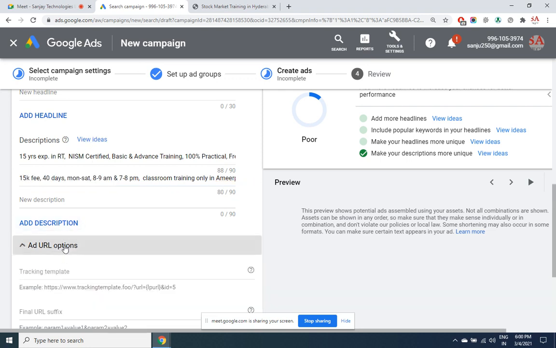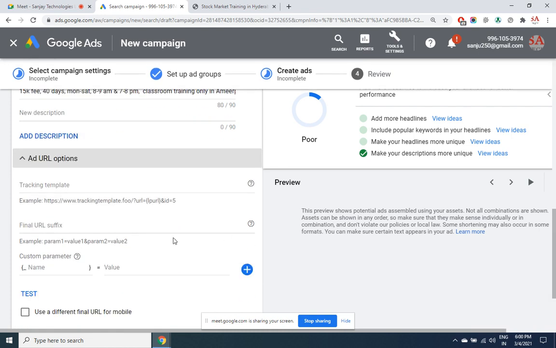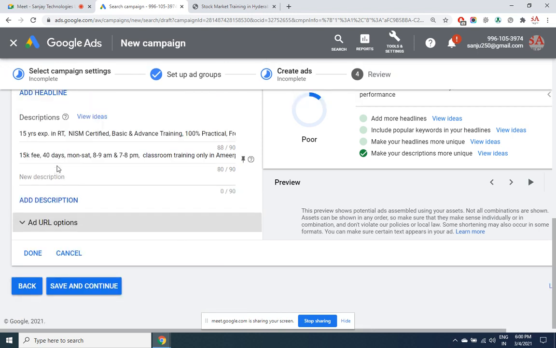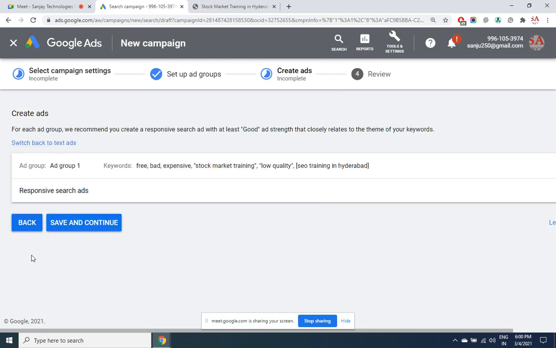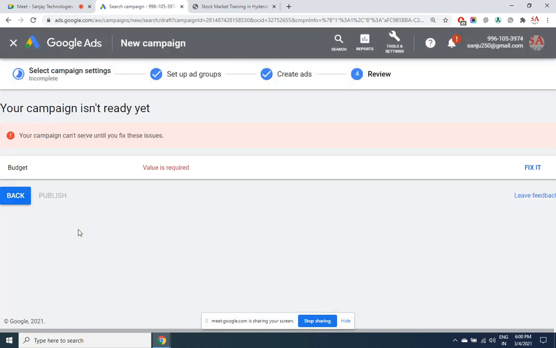This again is for tracking. This is done by the XML programmers so that they get the report in their custom made report, which ad, how it has performed. It is for them. That's all. Like this multiple varieties of the ads we create and we click on done and save and continue, and we are done with creation of the ads. The preview is not working, maybe the problem with the browser. Otherwise, as you are creating an ad, on the right side you get a preview of it. Budget we did not put it.